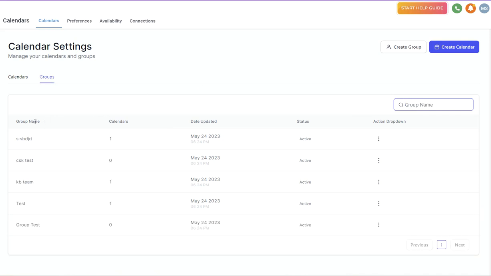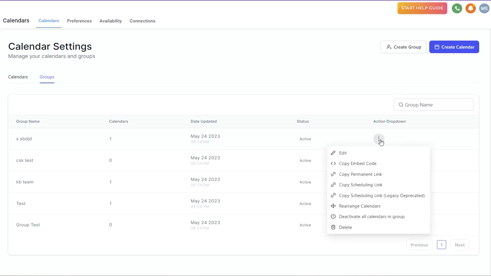And then here you'll be able to see the group names, the number of calendars that live inside of each group, the date and time the calendar group was last updated, the status, whether it is active or inactive, and then here you have the action dropdown. This gives you a variety of options within your calendar groups.